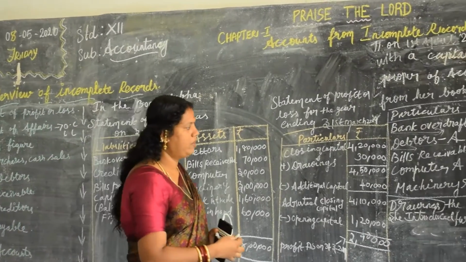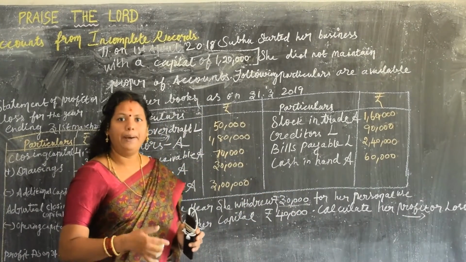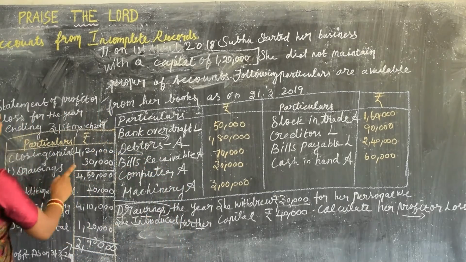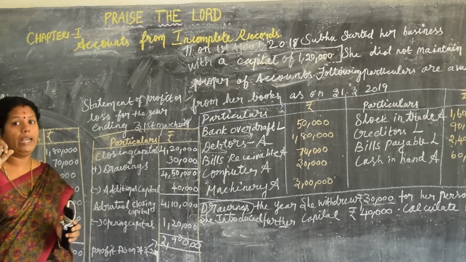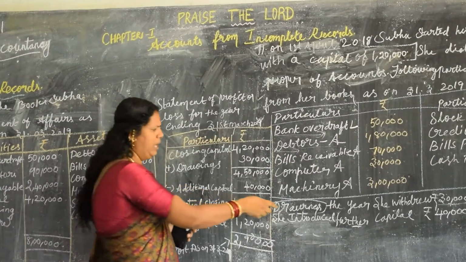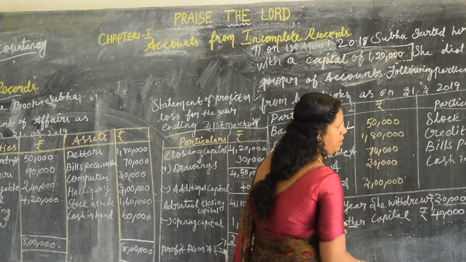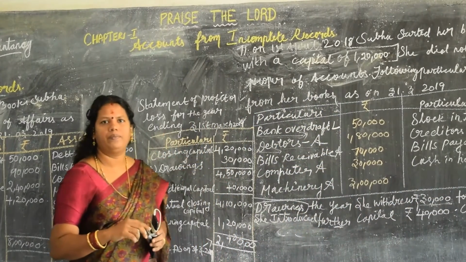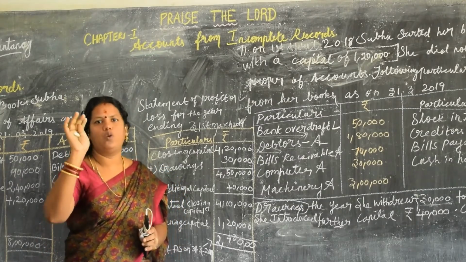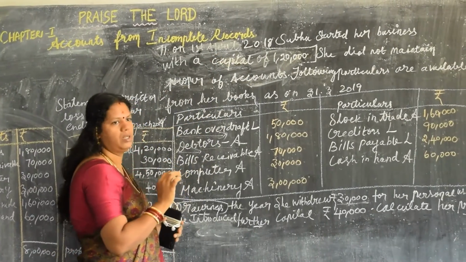For some problems, the drawings may be given per month. Per month means they are given for only 1 month. But when preparing for 1 year, you have to calculate it multiplied by 12. Here they have given drawings, the year she withdrew 30,000. It indicates for 1 year. But in some problems they have given per month. So please make a note of it. And the date is very, very important.